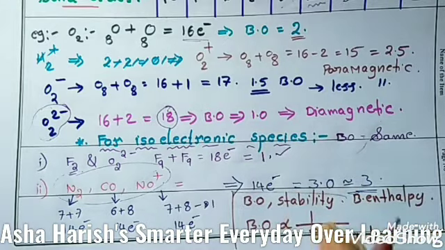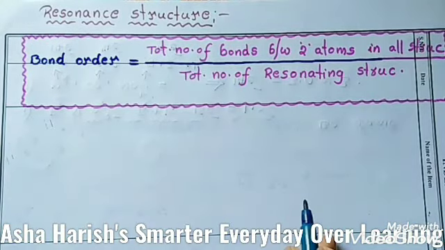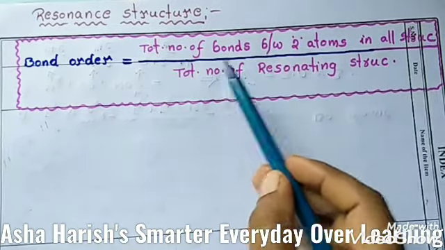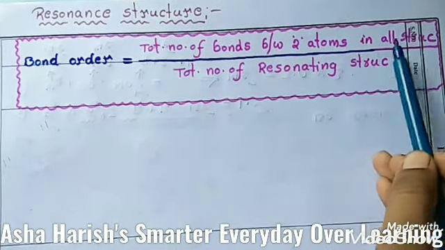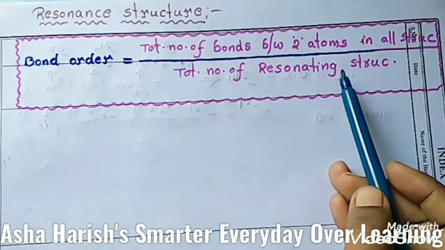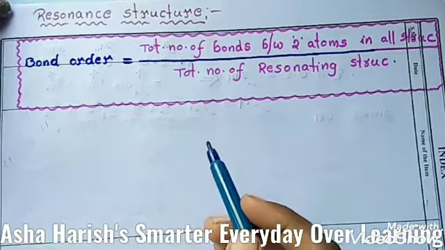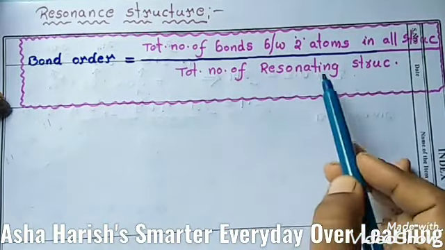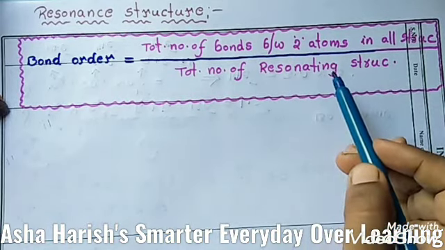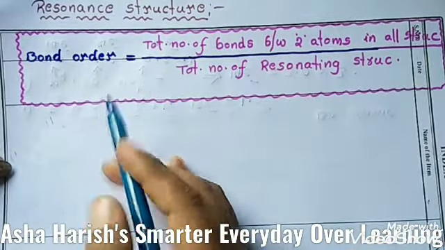Next students, if a compound has resonance structures, how to calculate the bond order? For this the main formula is total number of bonds in between the two atoms in all the resonance structures divided by the total number of resonating structures. Here you need to observe the total number of bonds in between the two atoms. Okay students, let's see the examples. After that, you also need to identify how many resonating structures that molecule or ion has. From those numbers you need to count the total bond order.